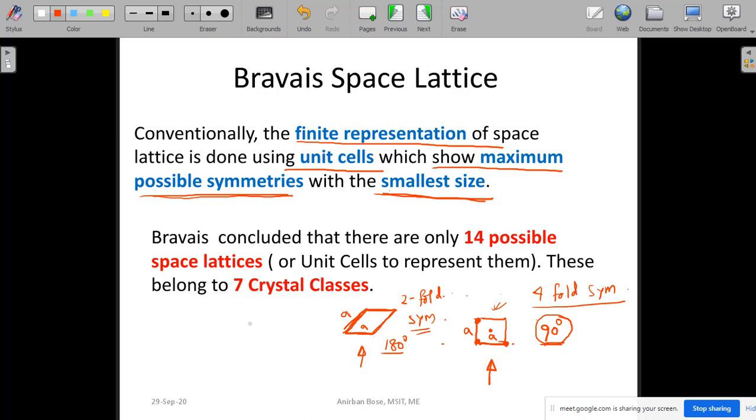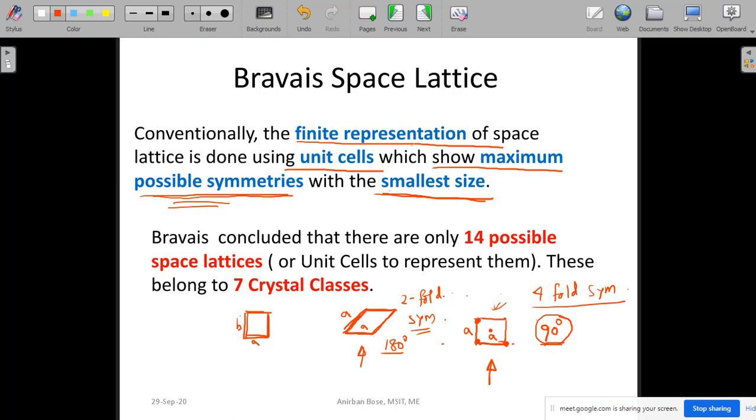In this case also you will get a two-fold symmetry if it's a rectangle. Suppose this is A and this is B. I am showing all this in a two-dimensional space lattice, two-dimensional unit cell, so that you can understand. The same thing will be extended in real practice to three dimensions. I am just trying to give you some idea about rotational symmetry. So this is what we mean by symmetry, and symmetry has a higher priority when you are forming the unit cells, and that is very important.